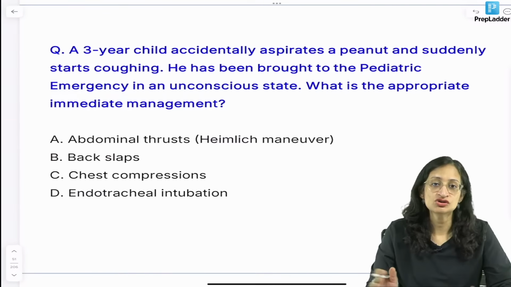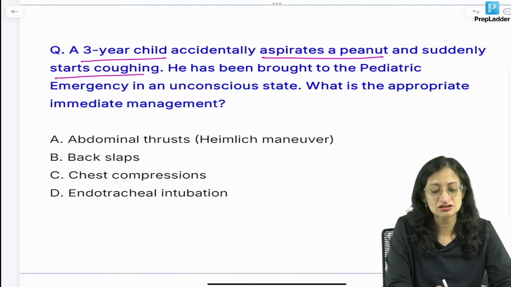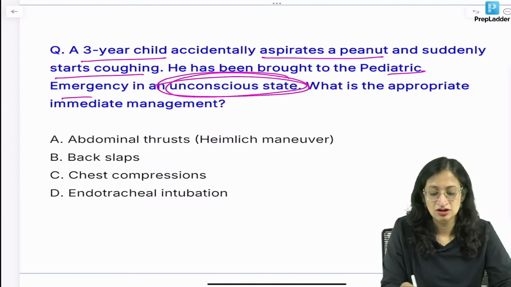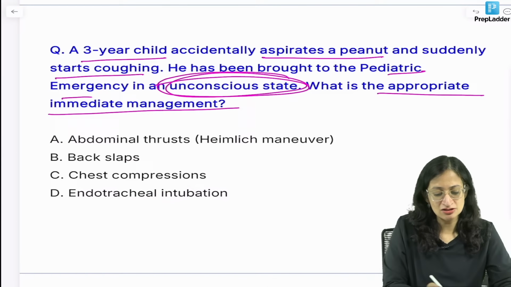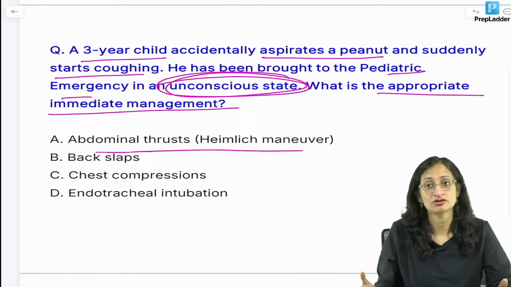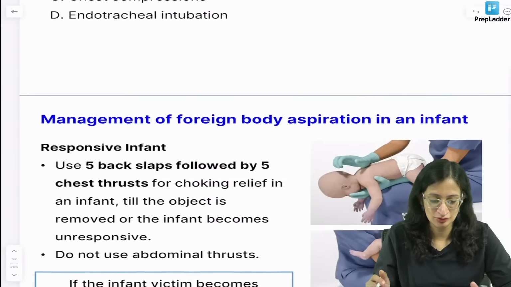A 3-year-old child has accidentally aspirated a peanut and suddenly starts coughing. He is brought to the pediatric emergency in an unconscious state. What is the appropriate immediate management? So, don't jump and answer it as abdominal thrust or Heimlich maneuver, which is what we usually do in children with foreign body. Let us discuss the management and come back to this question, okay.